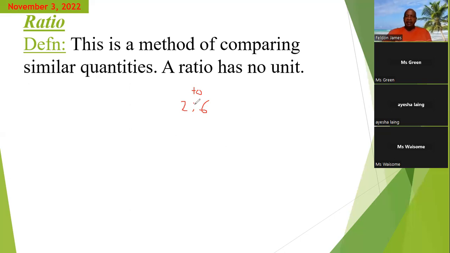So it means that we can divide each of these shares by 2, in a similar way to how we cancel. 2 into 2 goes 1. And 2 into 6 goes 3. So now the same ratio that was 2 to 6 becomes 1 to 3. Is that clear? Yes, sir. Right. So that's the general idea behind sharing in terms of ratio.